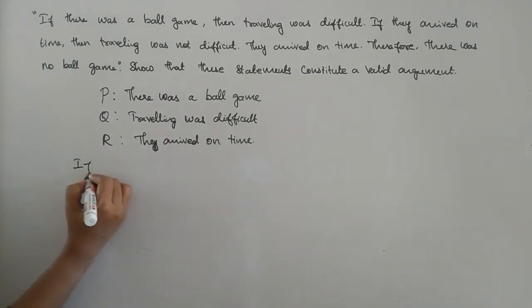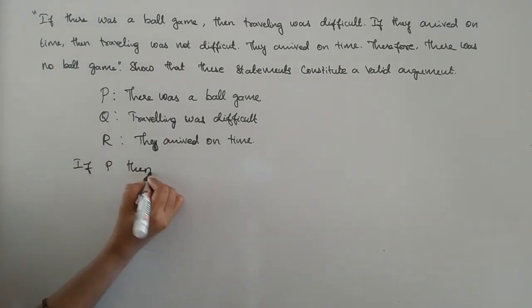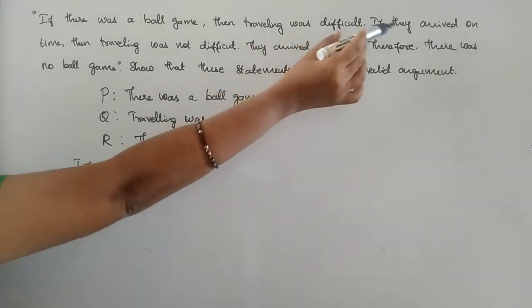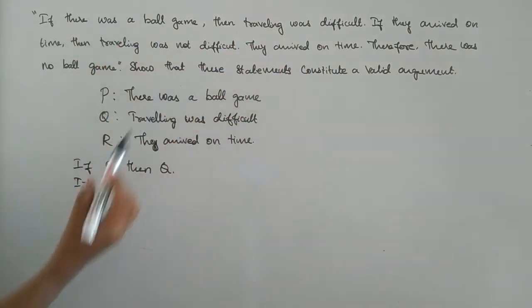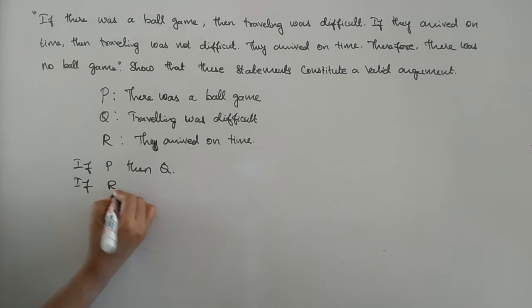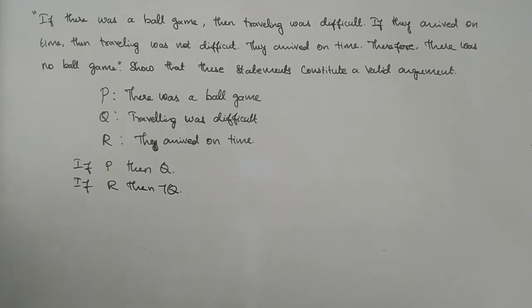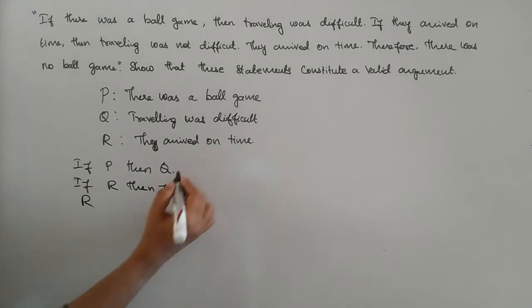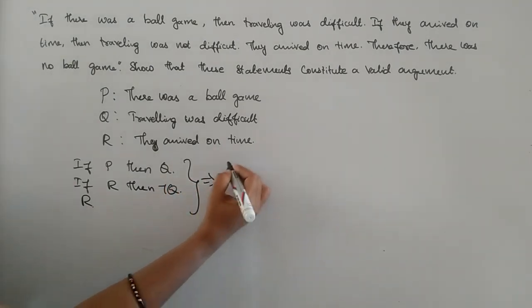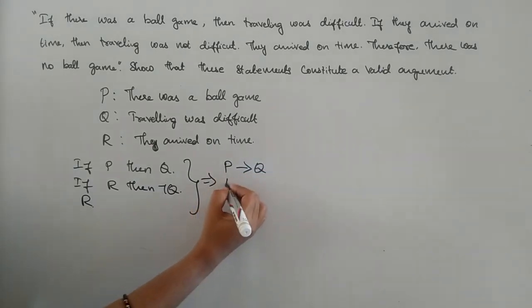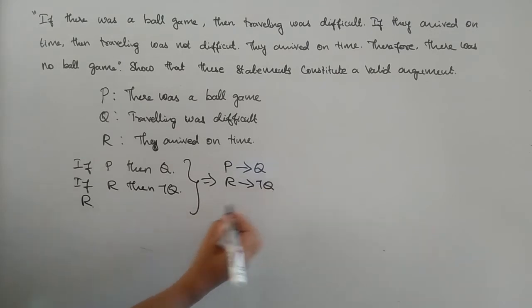Just to substitute these values in the statements. It means if P then Q. And next, if they arrived on time, then traveling was not difficult, so if R then not Q. And next is they arrived on time, R. So we can rewrite these as: if P then Q, if R then negate Q, and R. So these are all the premises.